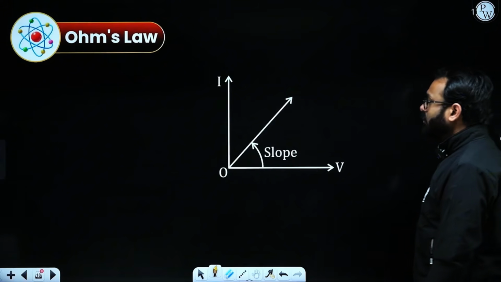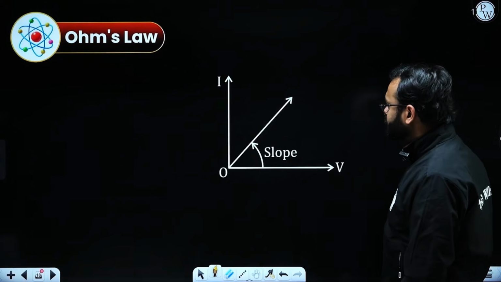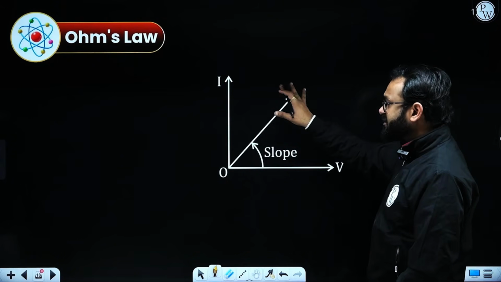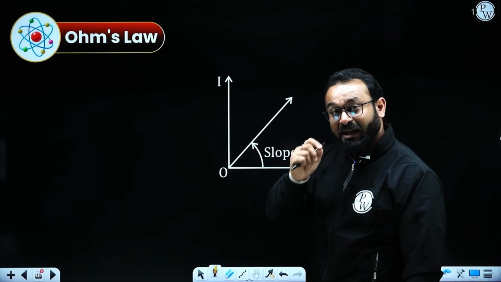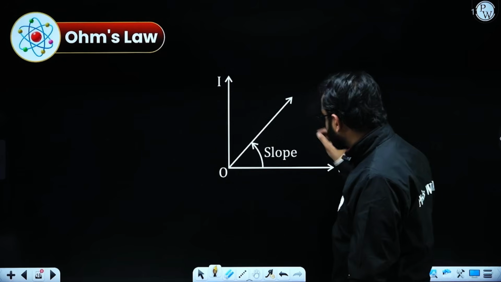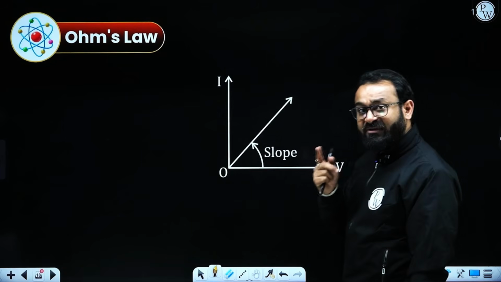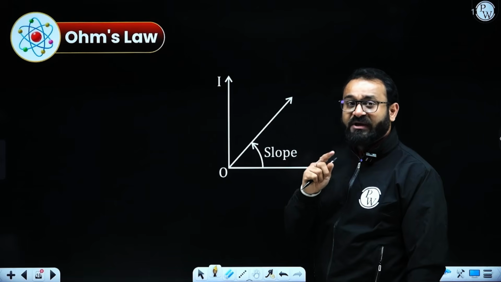Now let's talk about the same thing, but here the graph is actually reversed. They are asking us about the current versus potential difference. Previously they were giving us a VI graph. Now we have an IV graph.